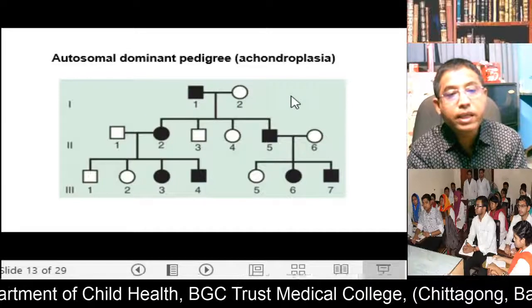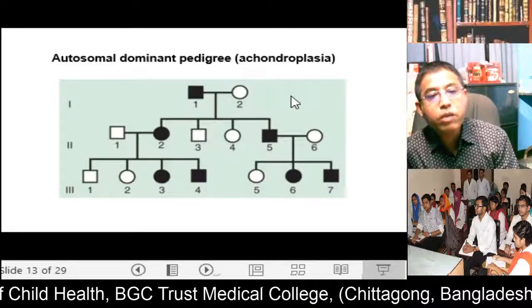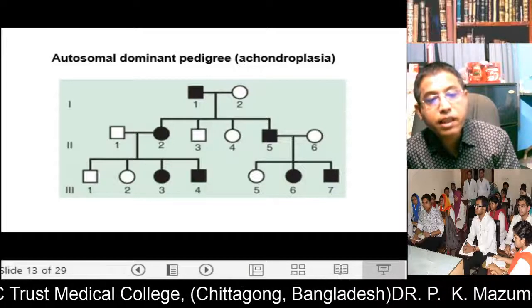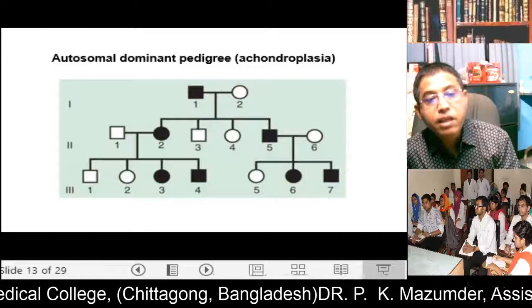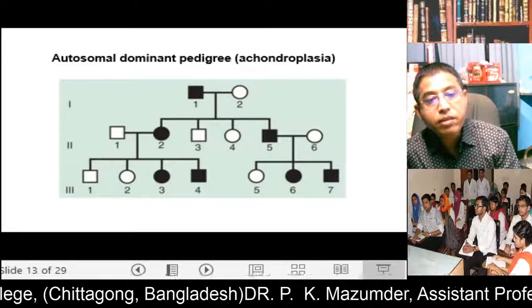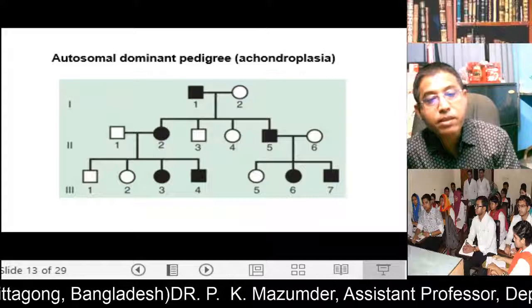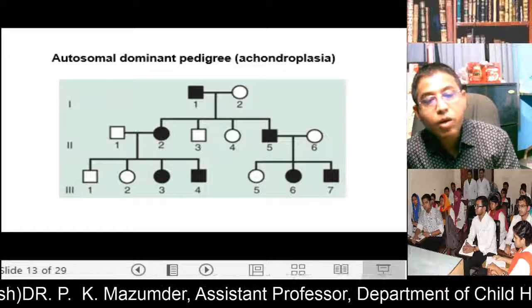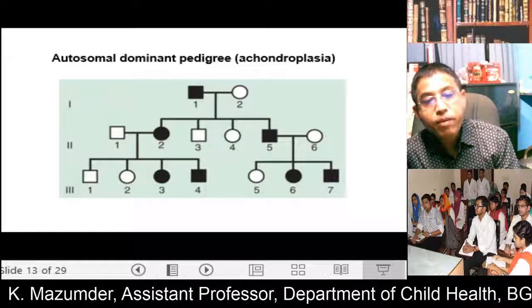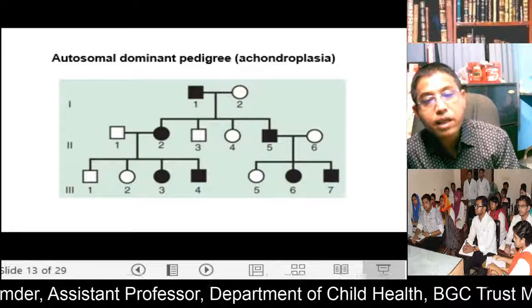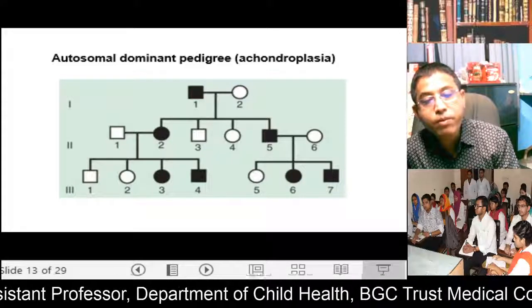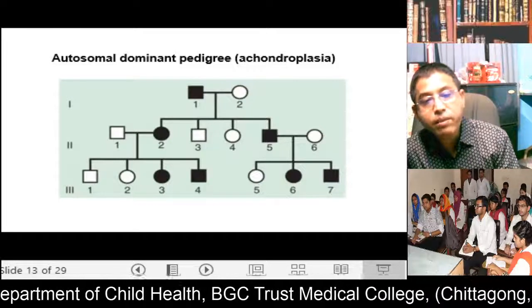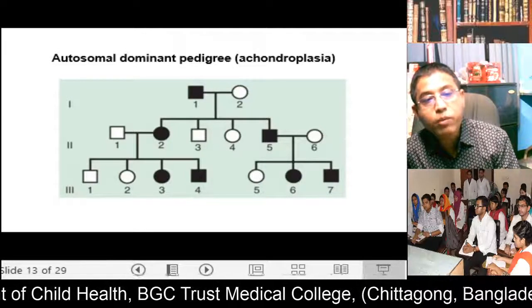Now this is the pedigree chart. This is the autosomal dominant pedigree. Here is the first generation, second generation, third generation. The first generation is the parents. The father is affected, so 50% of the offspring are affected and 50% are normal. Again in the second generation, if a son marries a normal female, 50% of the sons and 50% of the daughters will be affected. So this is the autosomal dominant pedigree.